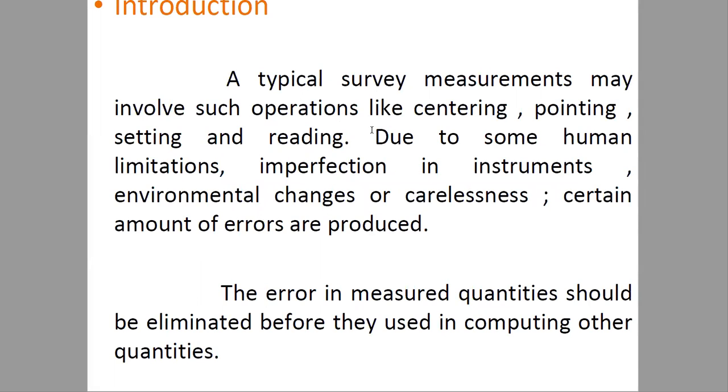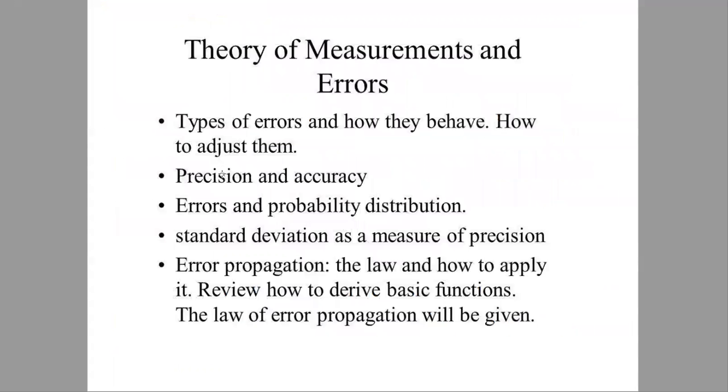Now, typical survey measurements may involve operations like centering, pointing, setting, reading, and due to some human limitations, imperfection, and instrument environment change or carelessness can produce these errors. We have studied this earlier. Now the theory, the types of error, how they behave, how they adjust, precision and accuracy, errors, probability distribution. We'll now start this.